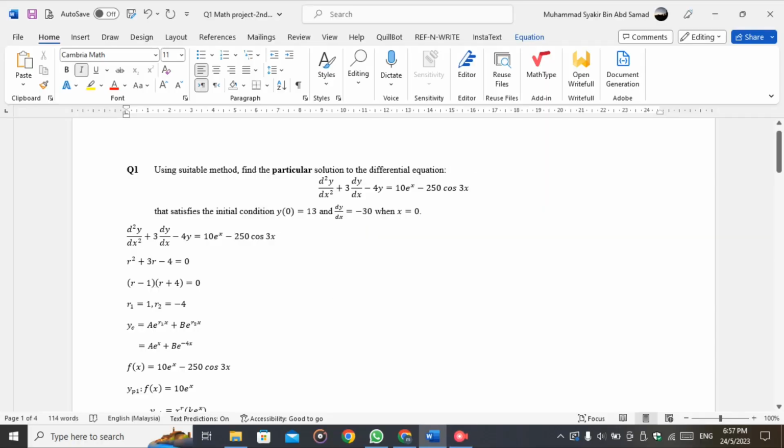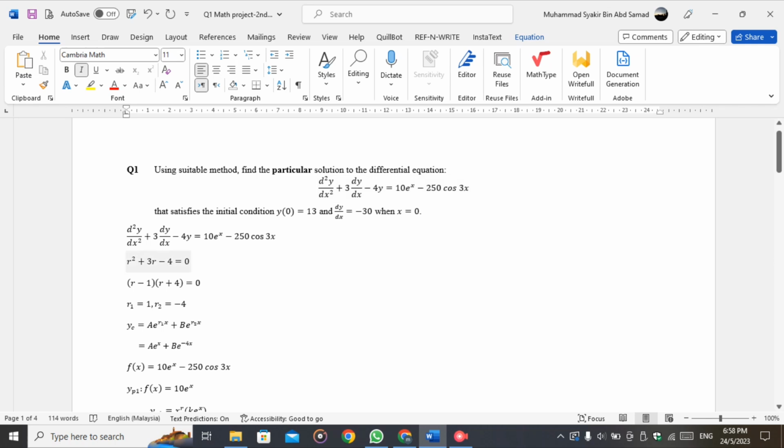For question 1, using a suitable method, find the particular solution to the differential equation d²y/dx² + 3 dy/dx − 4y = 10e^x − 250 cos 3x that satisfies the initial conditions y(0) = 13 and dy/dx = −30 when x is 0.